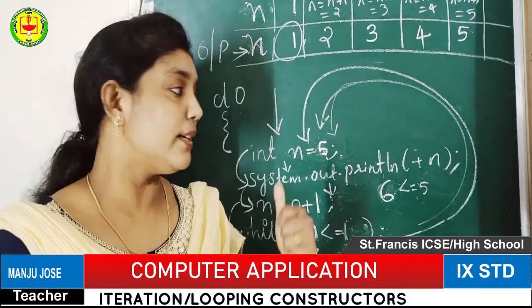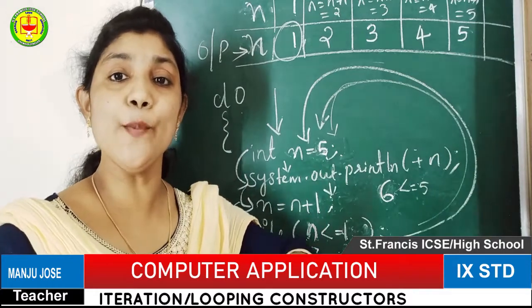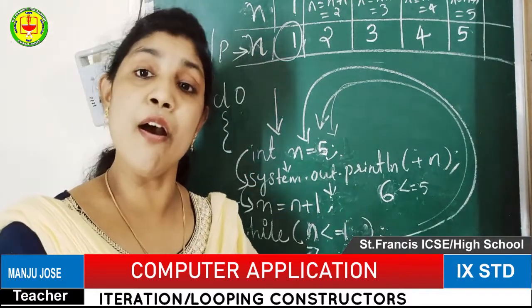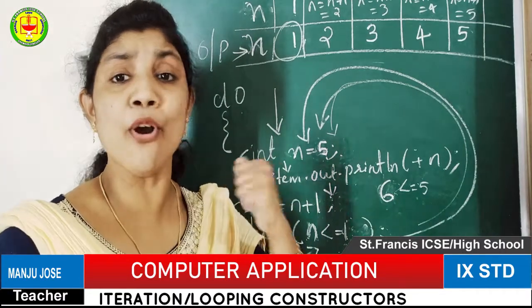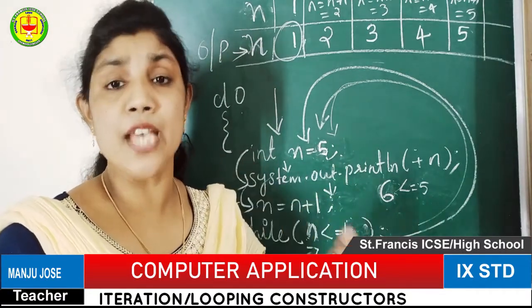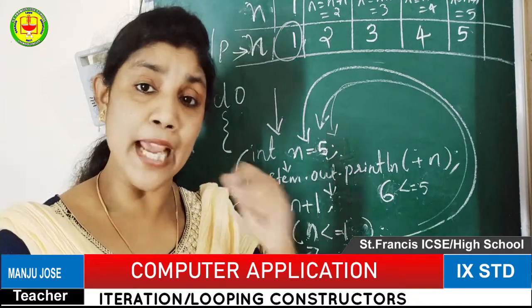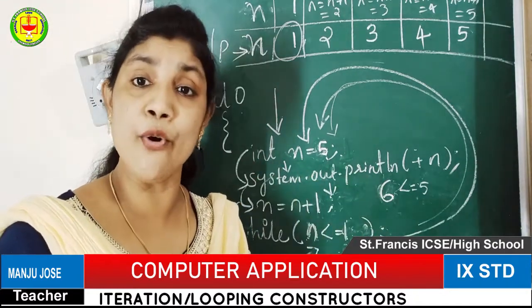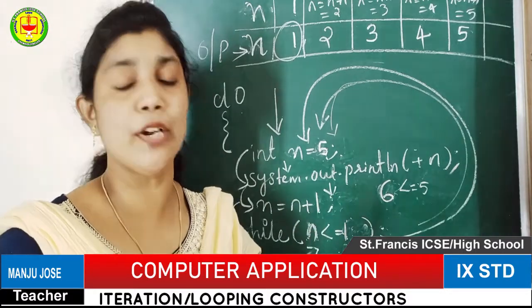This looping concept is a basic concept for every programming language. It is not only for Java, it applies to every type of programming language, either object oriented or procedural or structured programming, whatsoever.